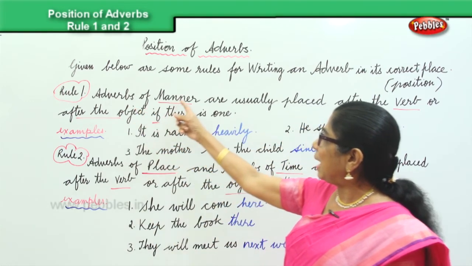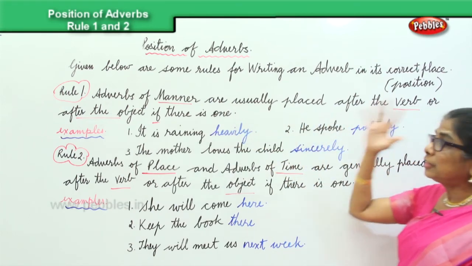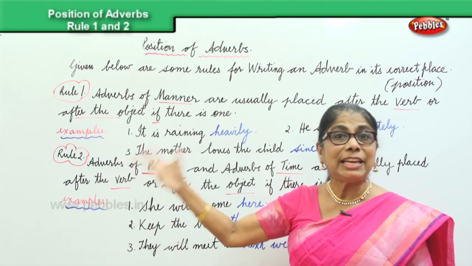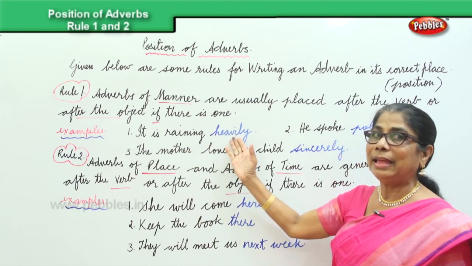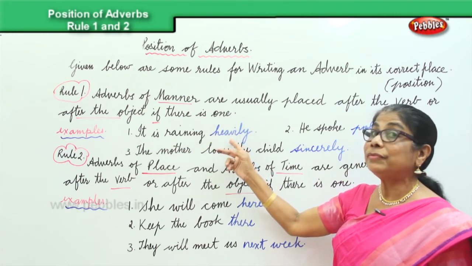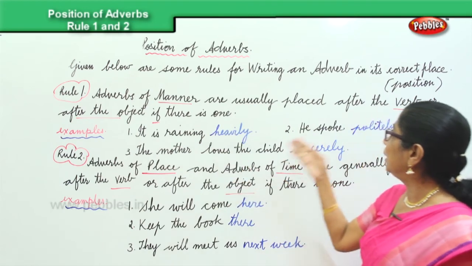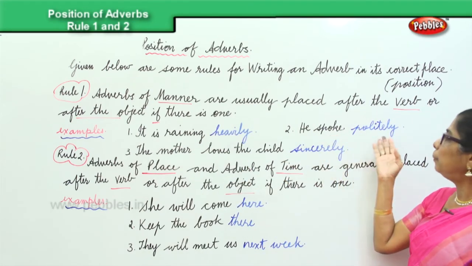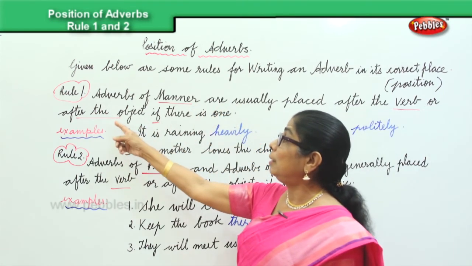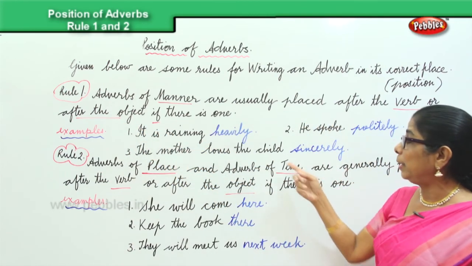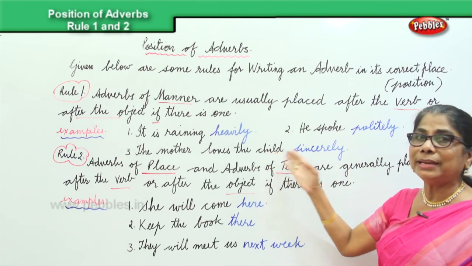Given below are two rules for writing an adverb in its correct position. Rule number 1 says adverbs of manner are usually placed after the verb or after the object if there is any. So in the examples here, it is raining heavily. The adverb of manner is placed after the verb: raining, verb, heavily. Spoke, politely. Mother loves the child sincerely. Where is the object here? The child is the object.